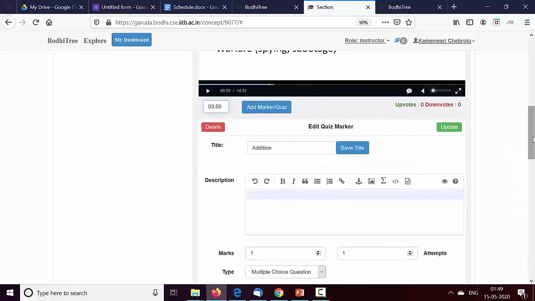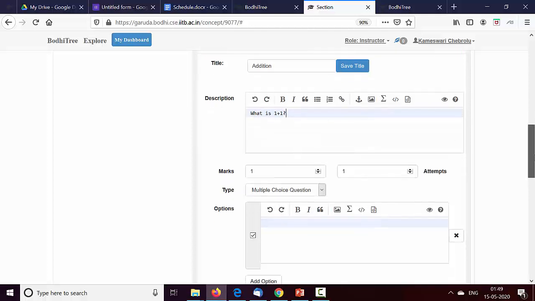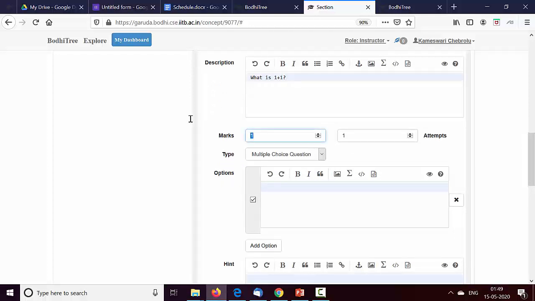And when I do this, it is going to take me to an interface like this. So a description of the question is what goes here. What is 1 plus 1? It's 1 mark, 1 attempt. You can also give multiple attempts. For example, I can make it 2 marks and 2 attempts.